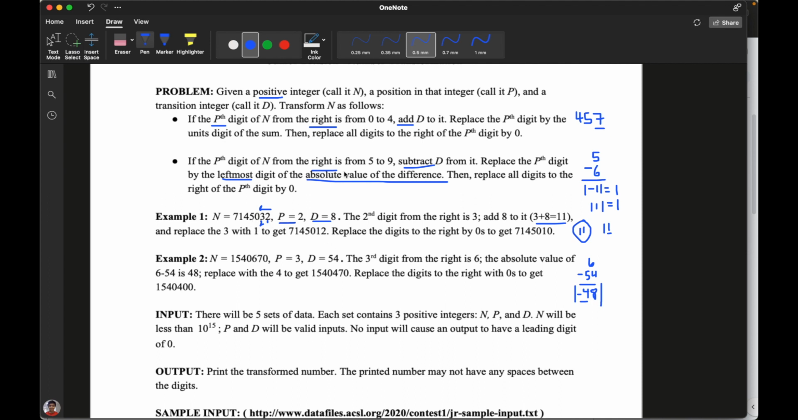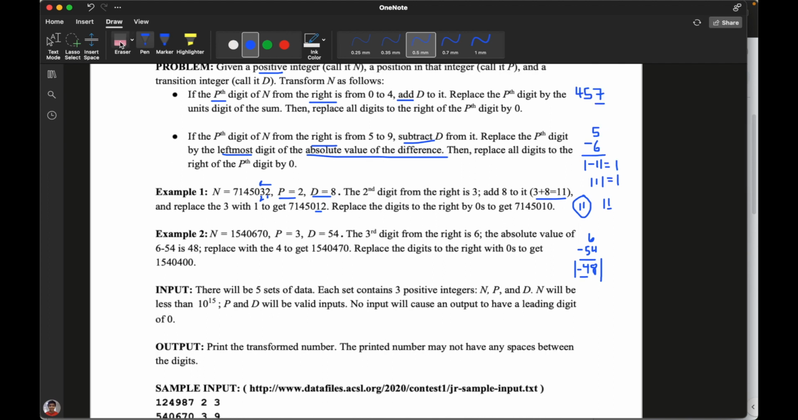But that's not it, because then it says replace all the digits to the right of the position digit by 0. So this is the digit we just changed. So all the digits to the right, which is basically just 2, are going to be replaced with 0. And that's exactly what we see here, 7145010, instead of 7145012. So that should make a little more sense. Now let's just go ahead and erase this.